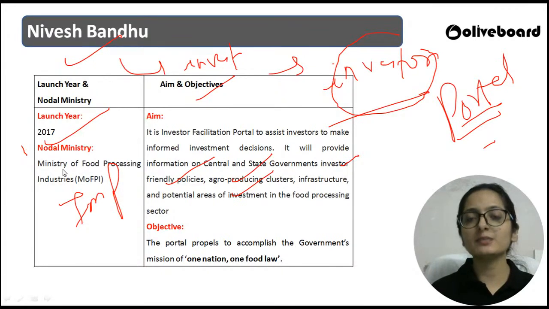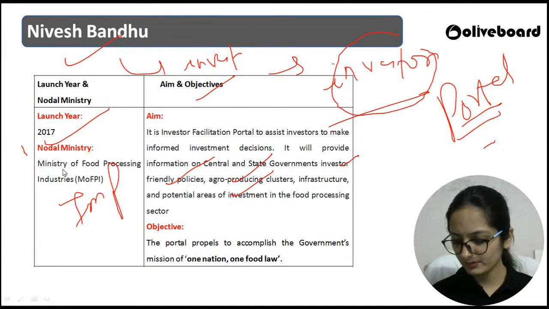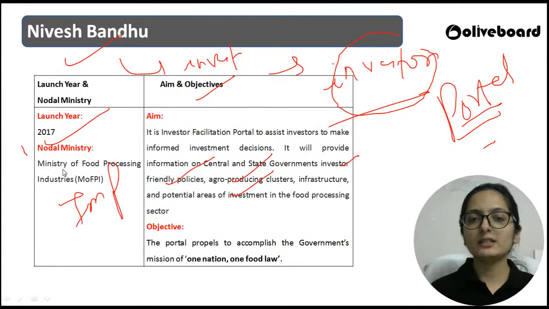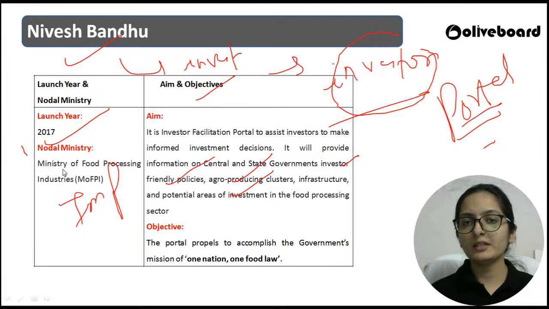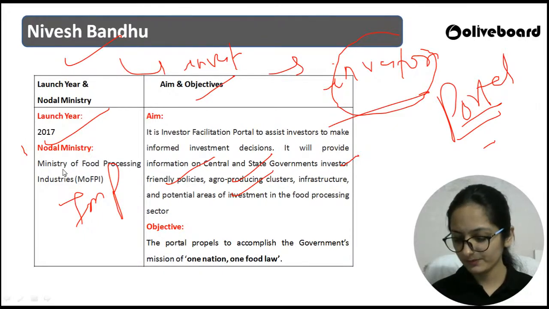Pradhan Mantri Kisan Sampada Yojana was launched in 2019. Is the statement right? 500 crore is the exact amount, Abhishek, not 5 crore. Pradhan Mantri Kisan Sampada Yojana was launched in 2018 or 2019? In which year?